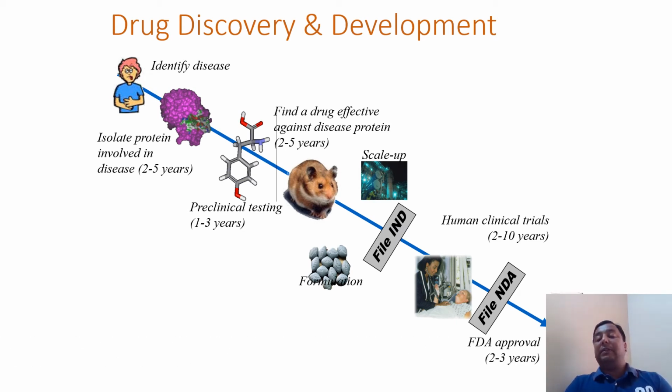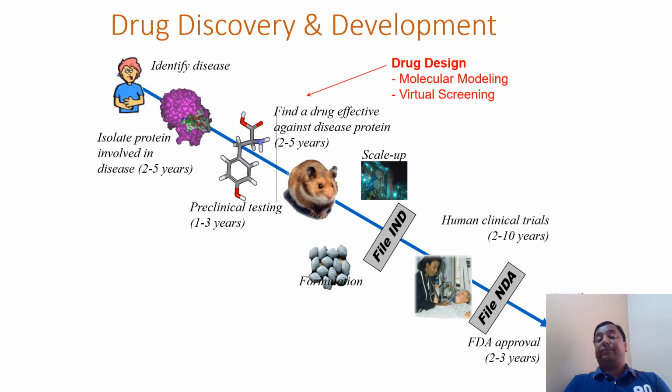And once there is success in the human model, all the evidence generated by the preclinical and clinical studies, the sponsors, and the IRB, the Institutional Review Board, which is formed by the sponsors, will be sent for approval to the FDA in the United States.